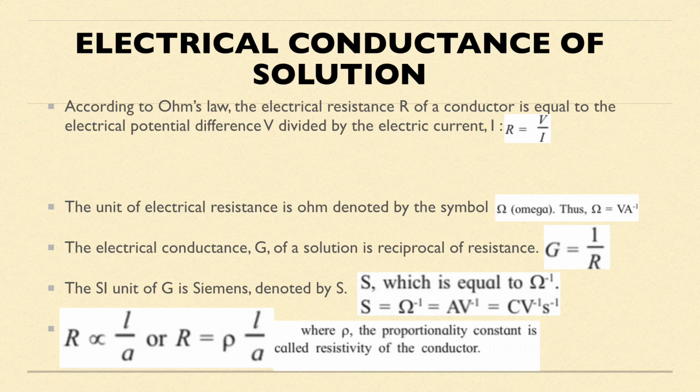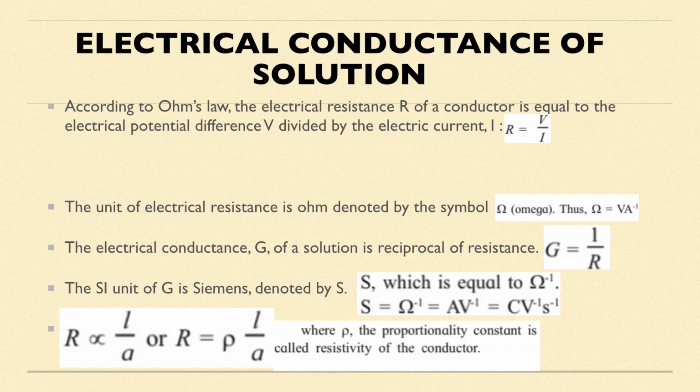So I can say Siemens is equal to, since it is 1 by R, it can be also called as Ohm inverse. We are talking about the unit over here. So either it will be S, or I can say Ohm inverse, or I can say the unit is A V inverse, or it will be C V inverse S inverse. Now how can we say it is C V inverse S inverse? By the relation C is equal to A into S.